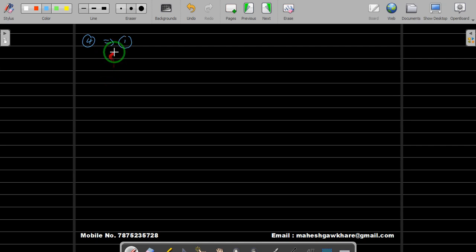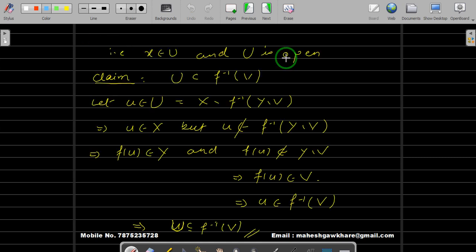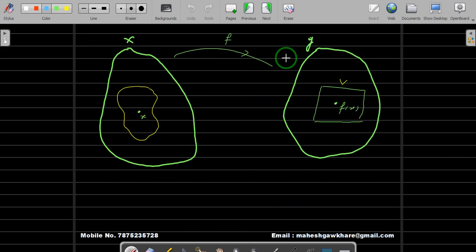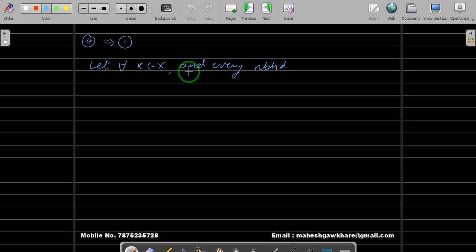Let us write the 4. So let for all x in X and every... Before that, let me make a statement that we have drawn the diagram here. So you mark the points, whatever we have written in the theorem, you can mark the regions accordingly. That will help you to understand what is going on.